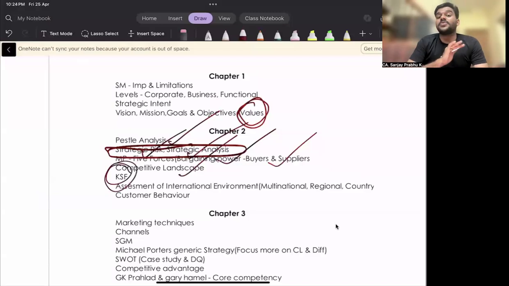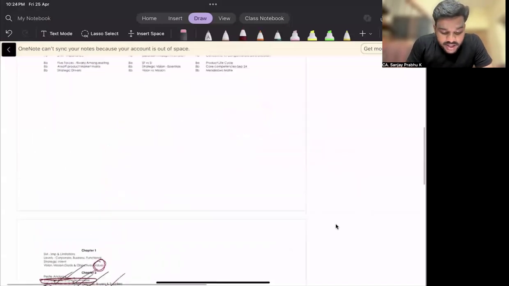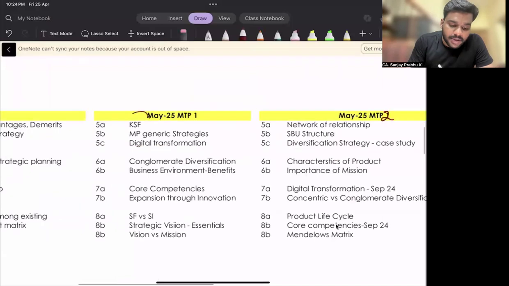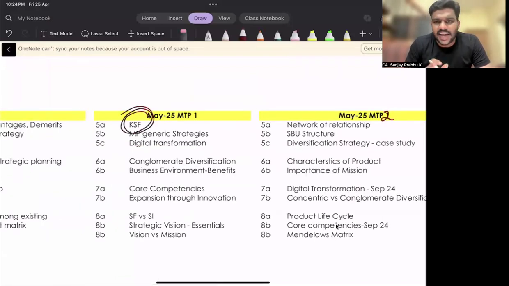Then KSF is a very important topic. KSF is already tested in May 25 MTP1, key success factor. I think they have asked a case study type of question from KSF. So I expect a direct question like how to identify KSF. There are 3 points, right?